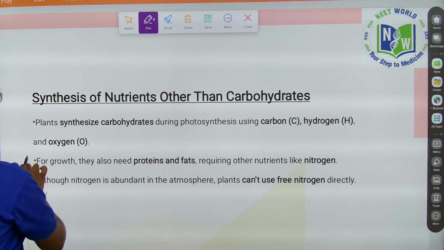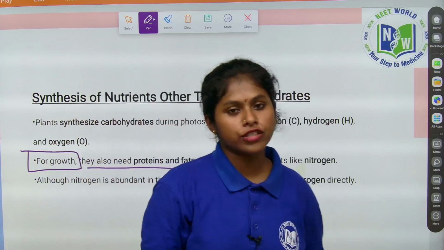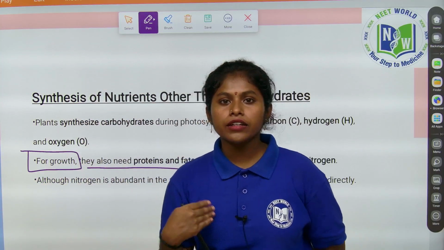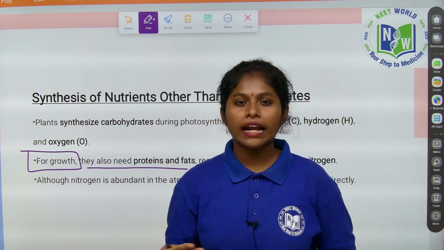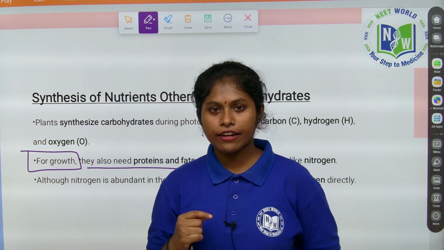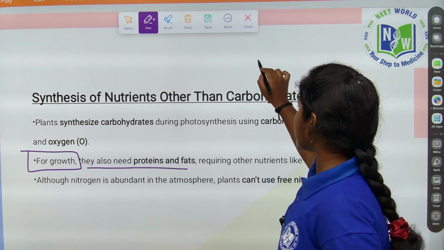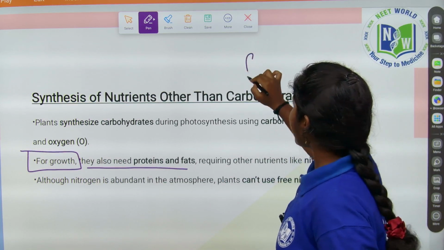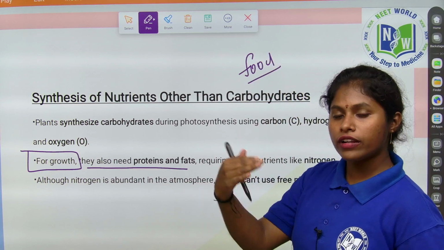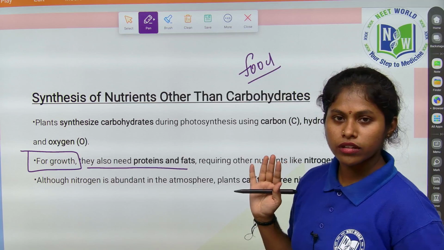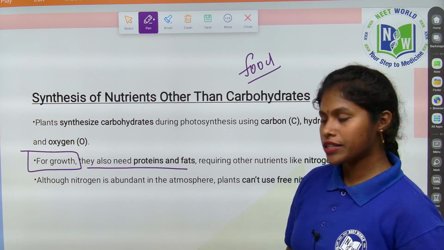For growth, they also need proteins and fats too. For human beings, we require proteins and nutrients, of course yes. For growth and development, we also require proteins and fats. Do plants require proteins and fats? To prepare the food, the required elements are carbon dioxide, water and light. In the presence of chlorophyll, it is producing the food, right? For its growth, it also requires proteins and fats too.